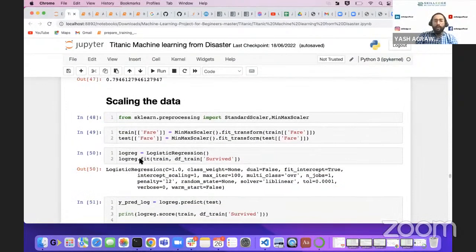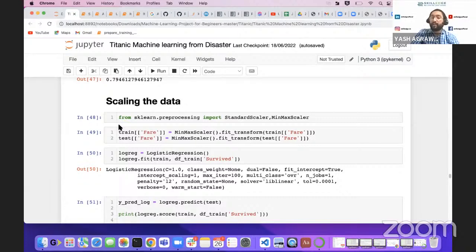Now we are moving towards standard scaling and min max scaler. Why do we need this scaling? Because scaling is done when your data lies in very different ranges. You can see the fare goes from 0 to $600, $700. Obviously, it will give very little weight to values like 0.2, 5 cents, 10 cents, $1.